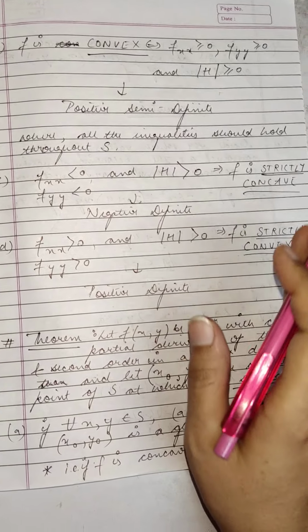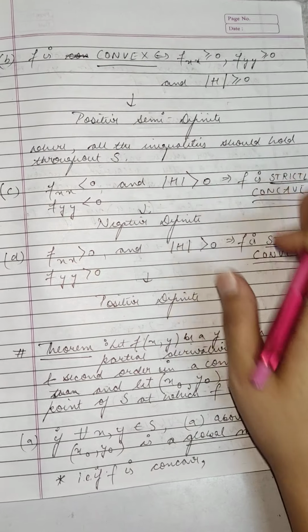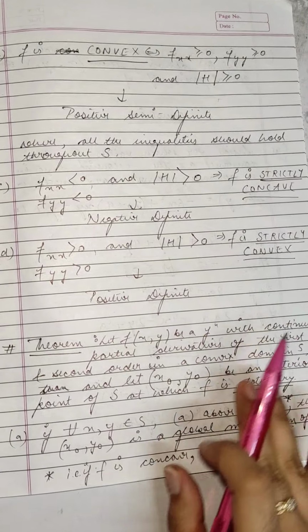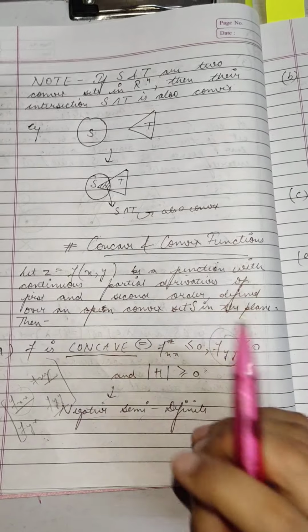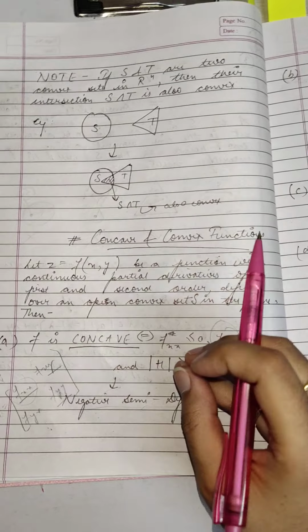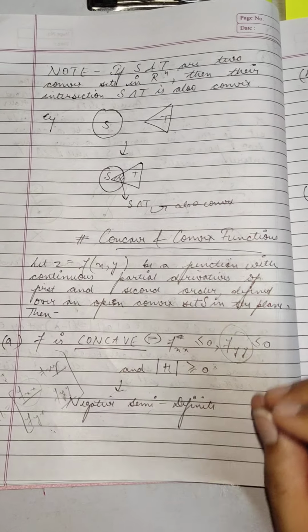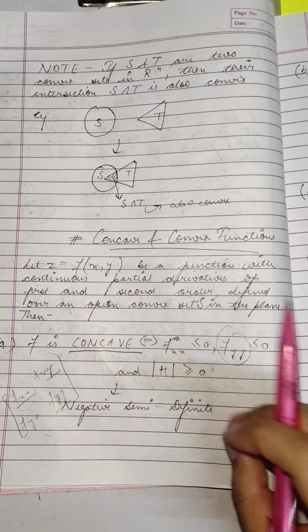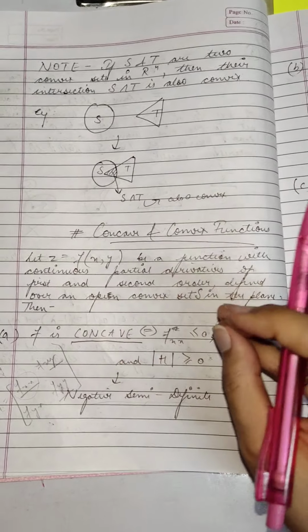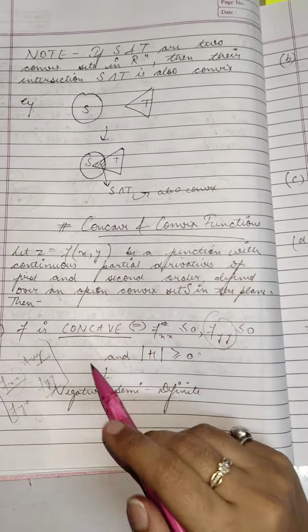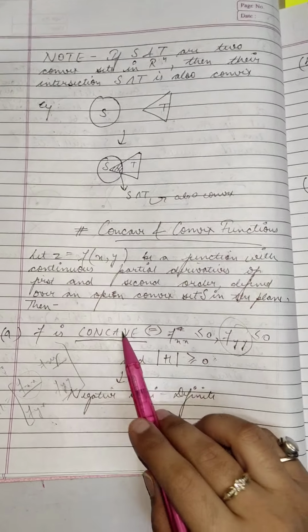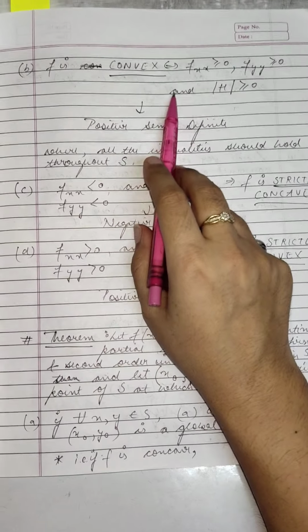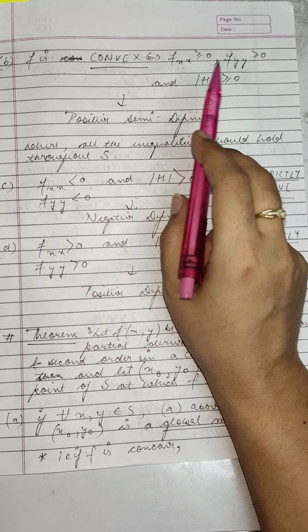Now there's a theorem related to what we just studied in concavity and convexity. If f of x, y is a function, and you identify a point x naught, y naught which is stationary and is in the interior of S, then on the domain, concavity would mean that that point is a point of global maximum, and convexity would mean that that point is a point of global minimum.